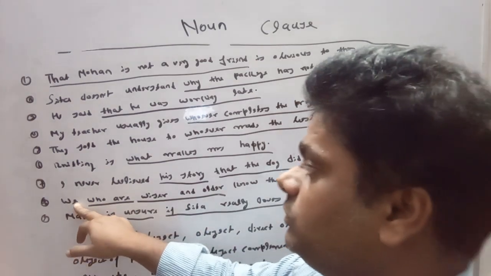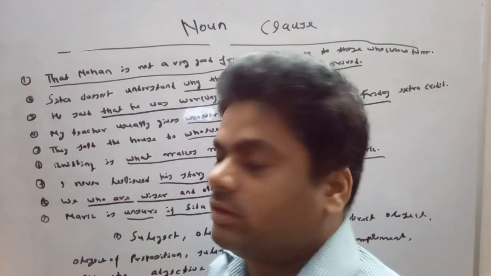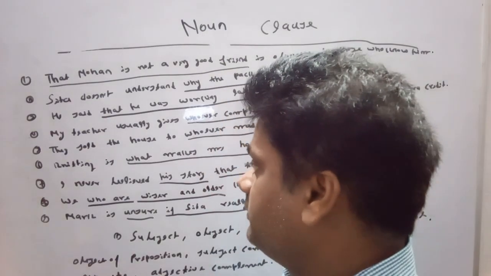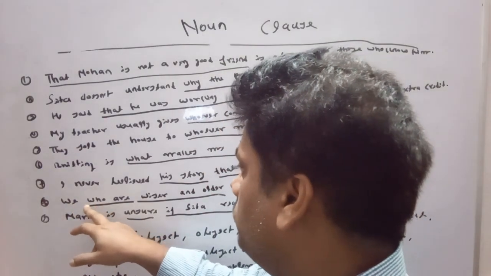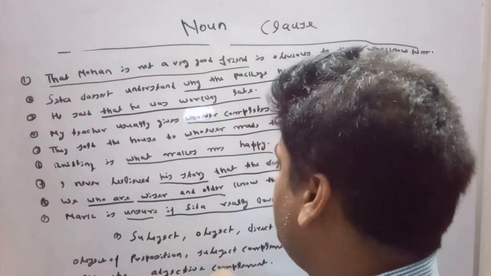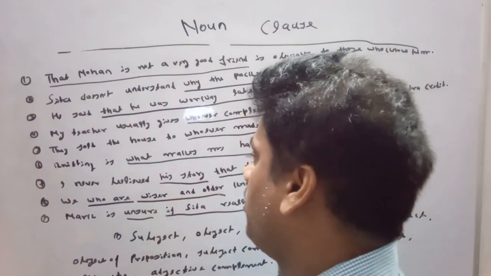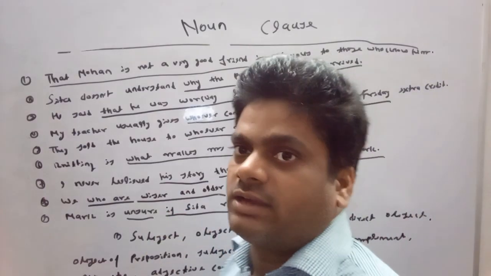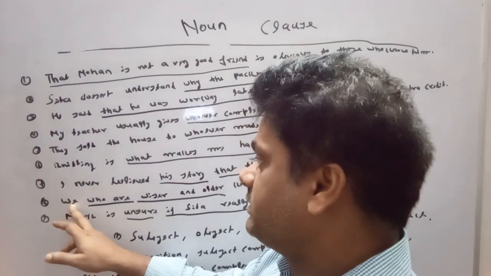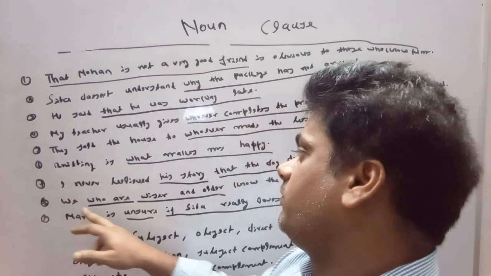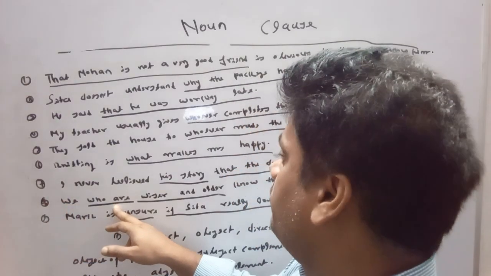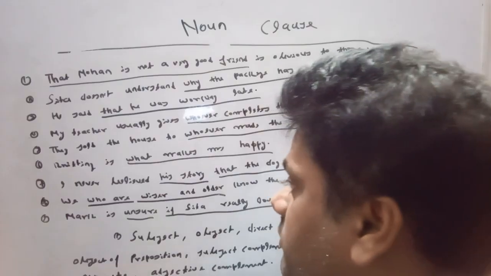We. Who are we? We. It is who are wiser and older. Who are wiser? Who are wiser and older? We. So, we can say that this clause is working as an apposite in this sentence.